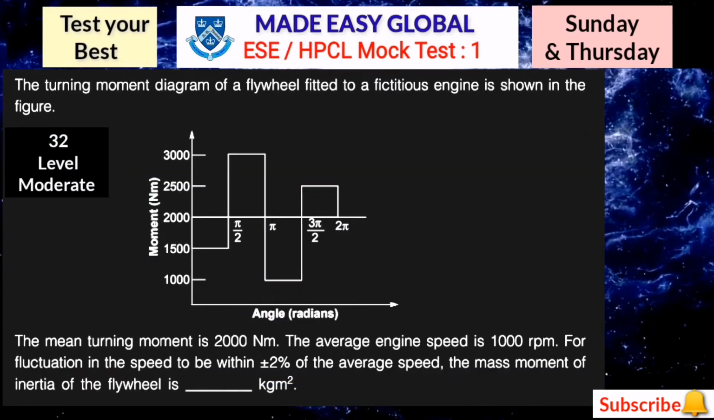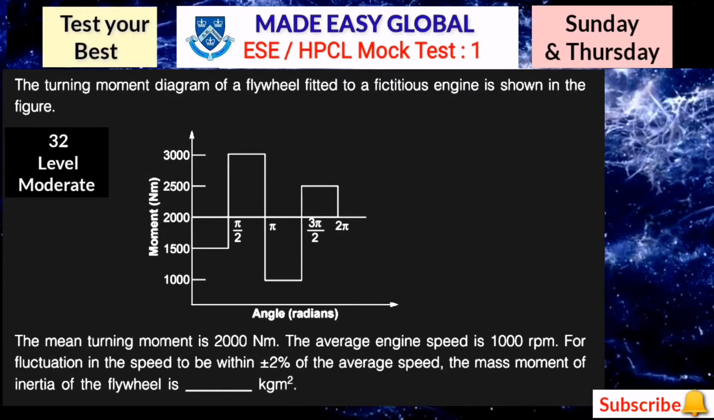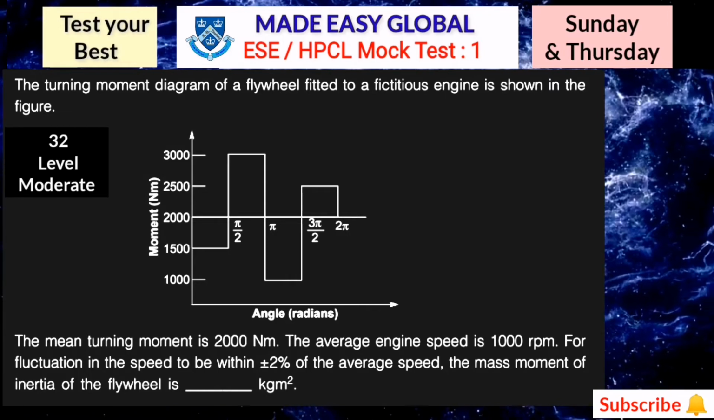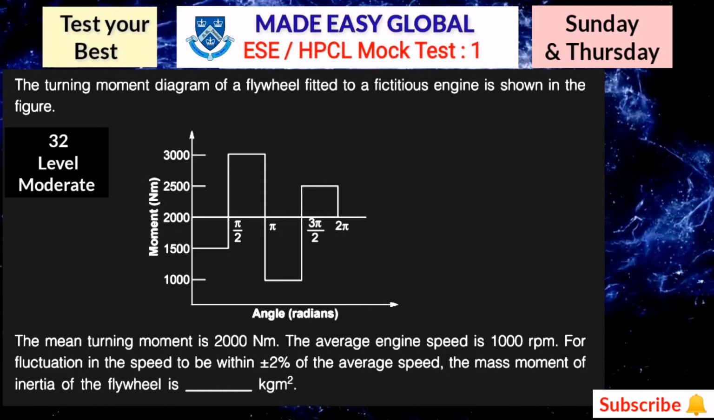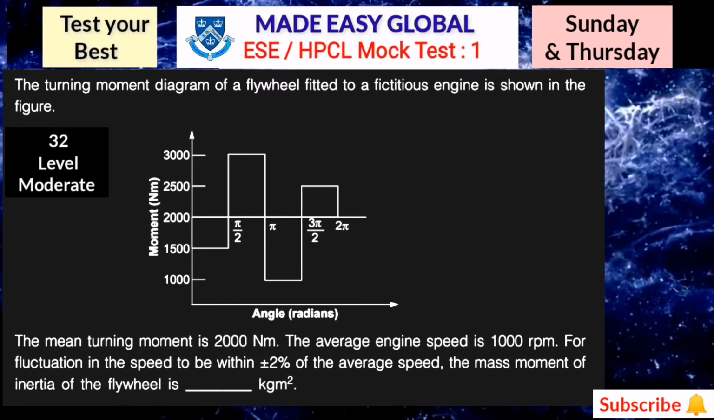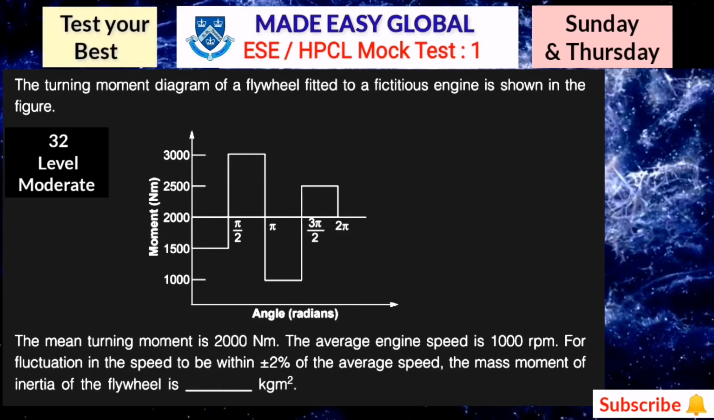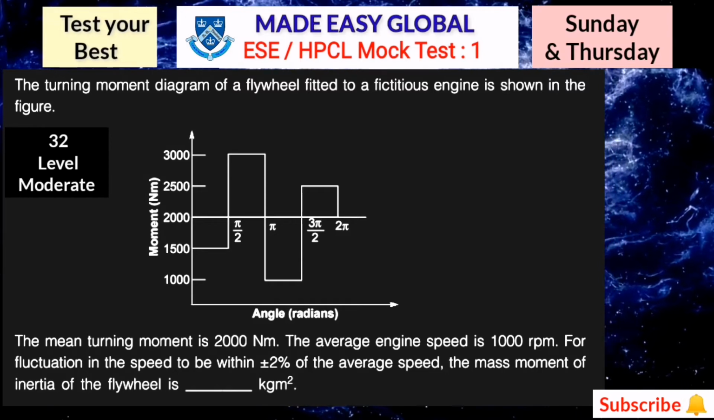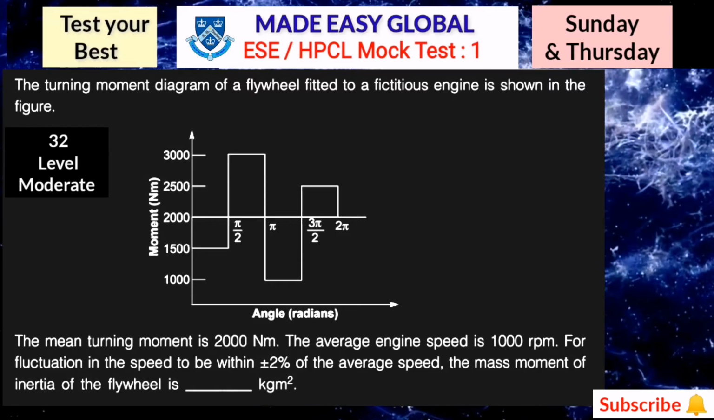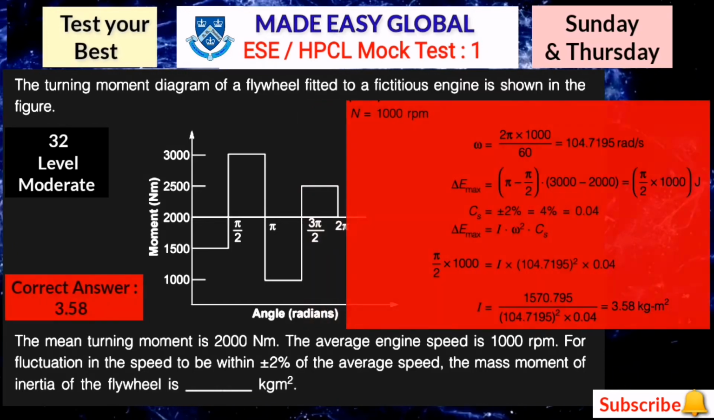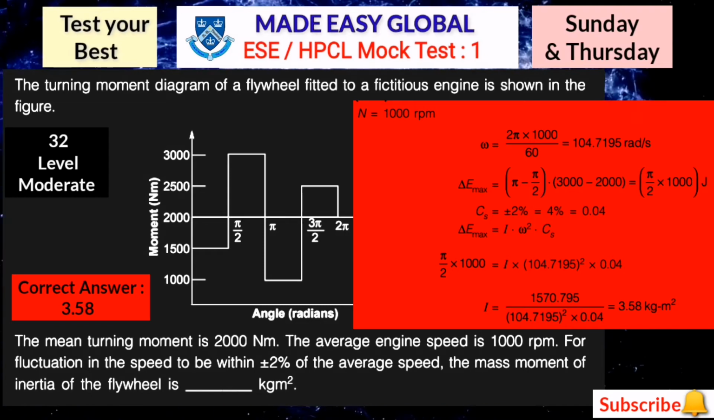Question number 32. The turning moment diagram of a flywheel fitted to a fictitious engine is shown in the figure. The mean turning moment is 2000 Nm. The average engine speed is 1000 rpm. For the fluctuation in the speed to be within plus or minus 2% of the average speed, the mass moment of inertia of the flywheel is how many kg meter square? Once again, you can pause the video and calculate this example. This is not that difficult. The correct answer is 3.58. The detailed solution is also given.